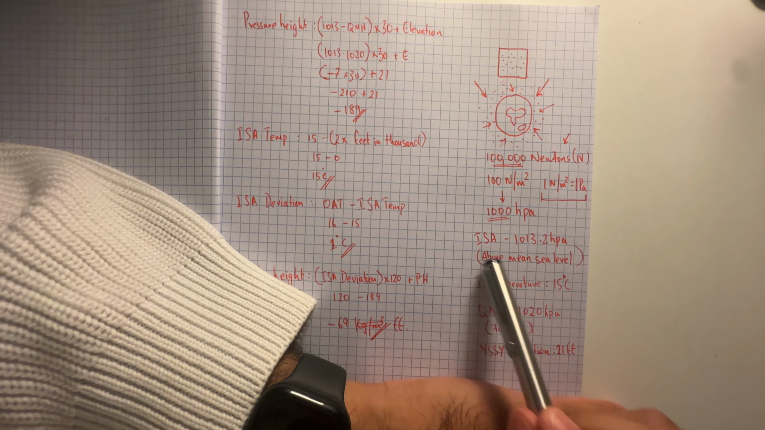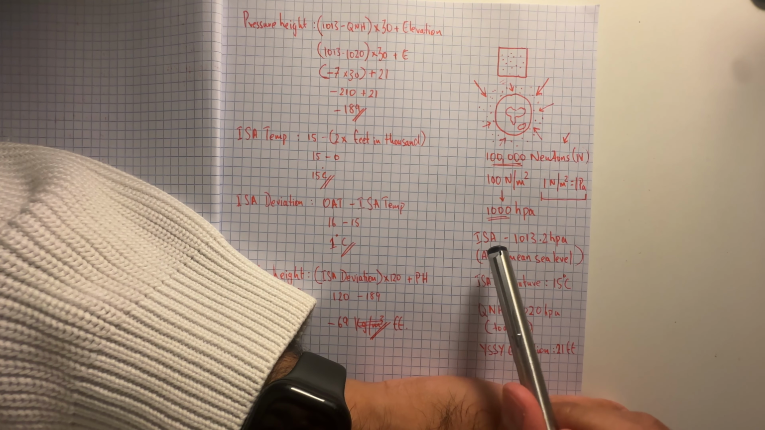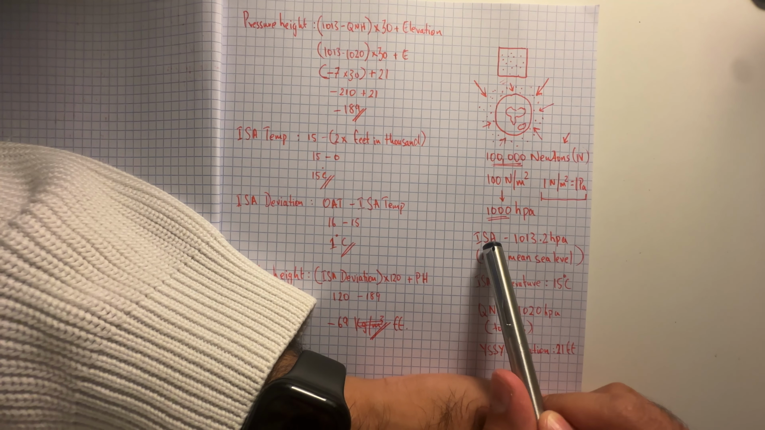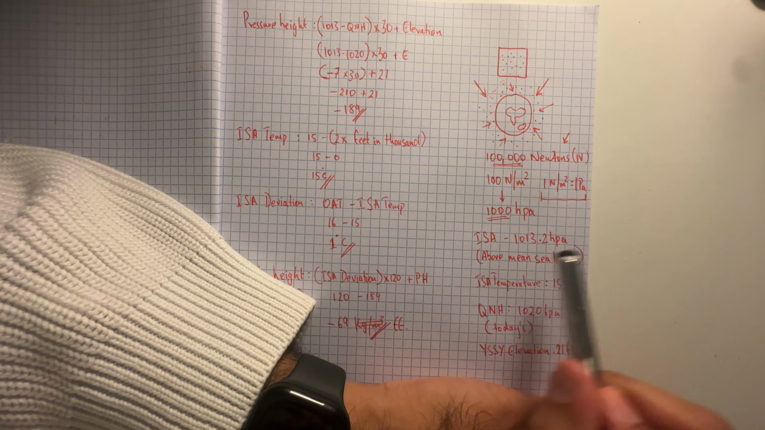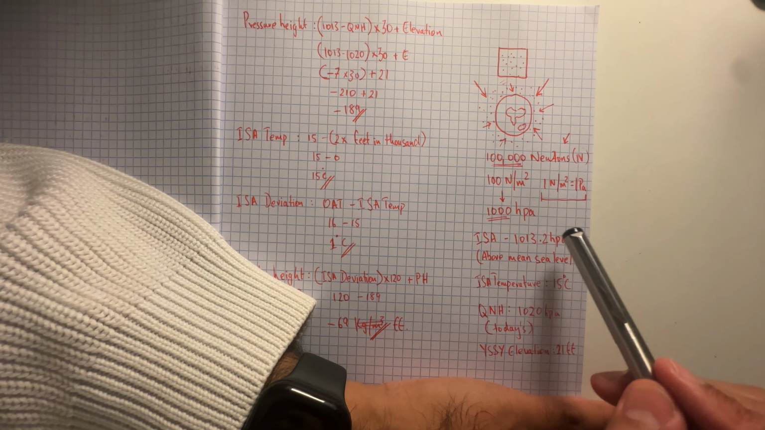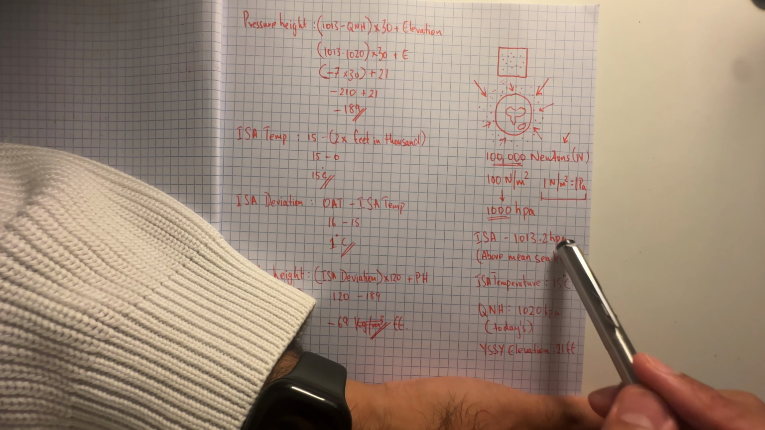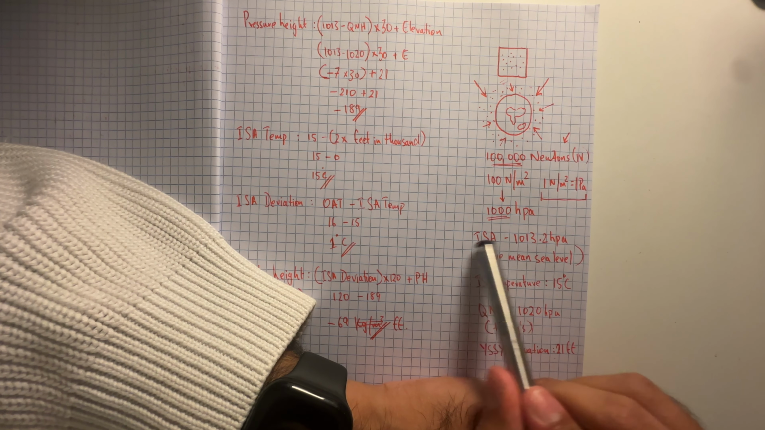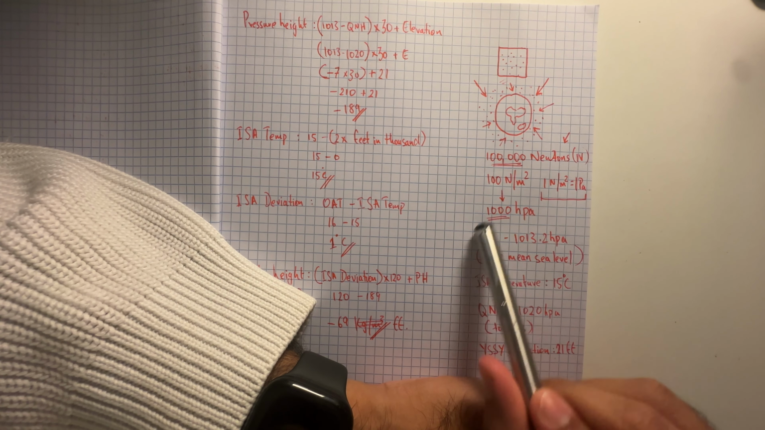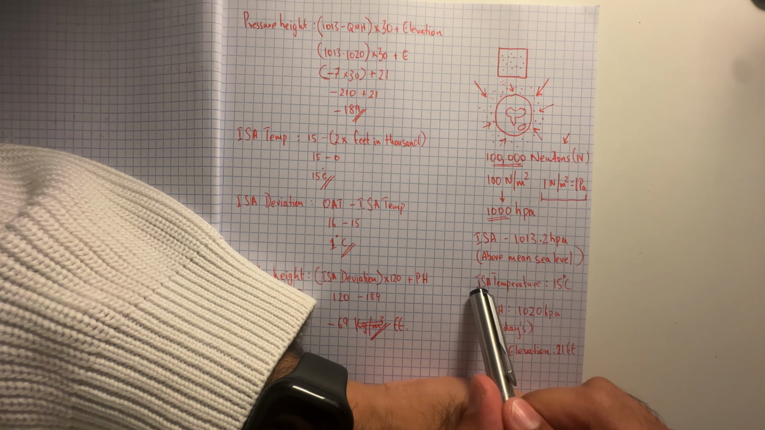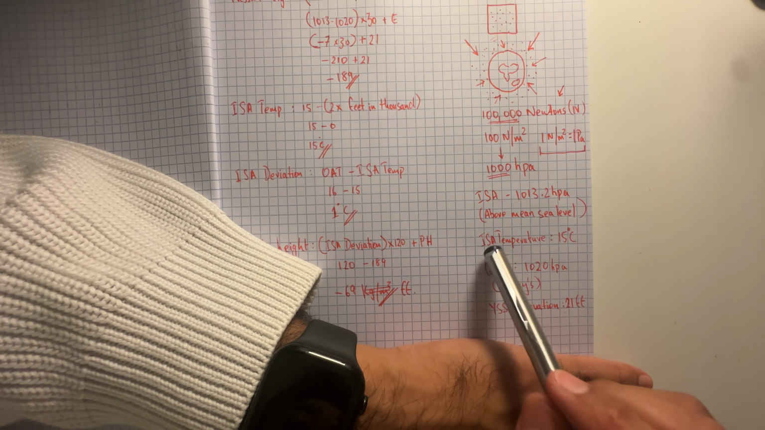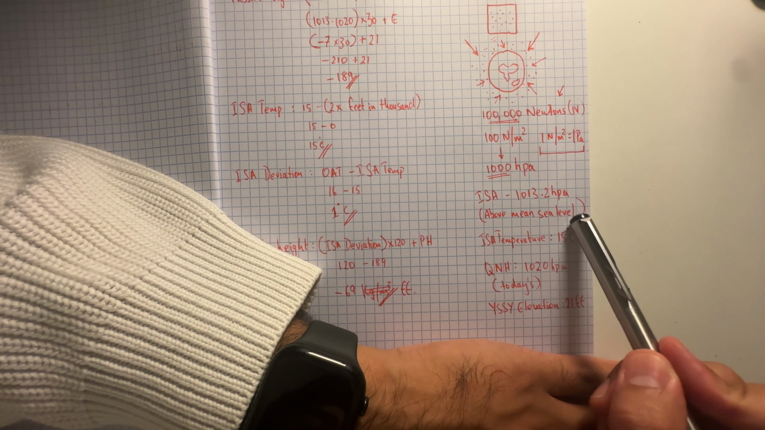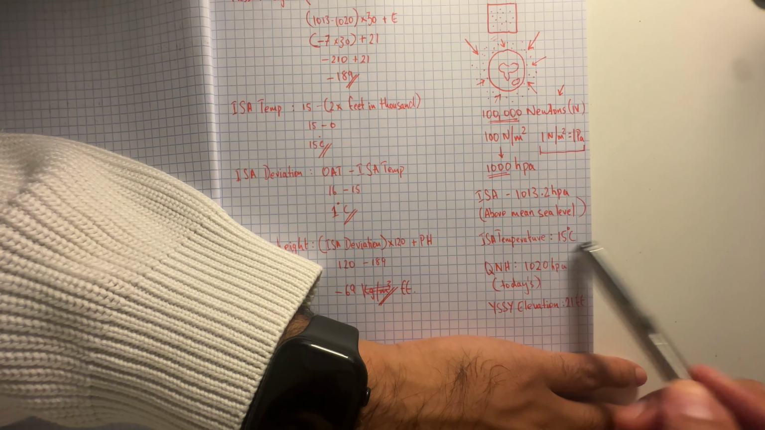For standard pressure, the international standard atmospheric condition says it's about 1013 hectopascals above mean sea level. So above mean sea level everywhere around this earth, this should be the standard pressure, just for mathematical reasons. This might change, but this is just the standard conditions. Just like how we have a standard pressure, we also have standard temperature, which is about 15 degrees Celsius. So international standard atmospheric temperature above mean sea level is about 15 degrees over here.